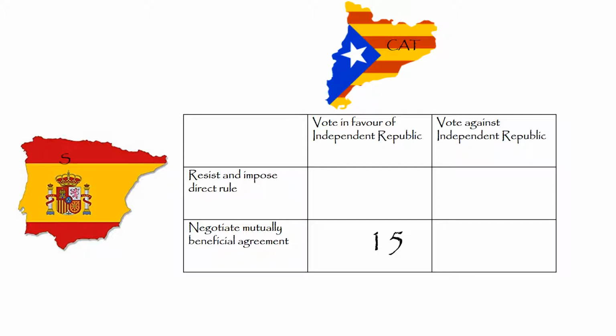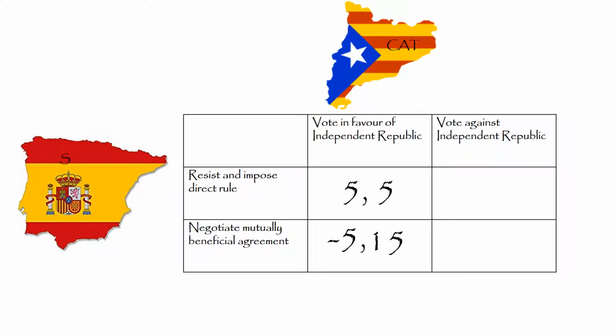If Spain negotiates an agreement while Catalonia votes in favour of an independent republic, their payoff will be -5, since Spain is having to compromise its power over Catalonia and grant further autonomy, hence is worse off. However, if Catalonia votes in favour and Spain resists and imposes direct rule, both players are worse off, and hence both players yield a payoff of 5.